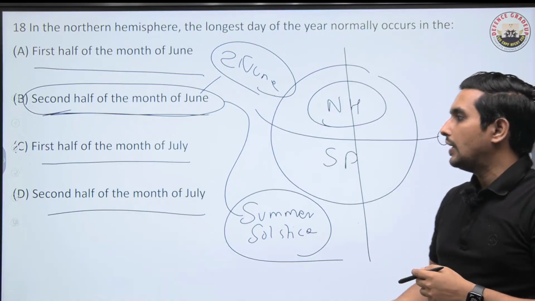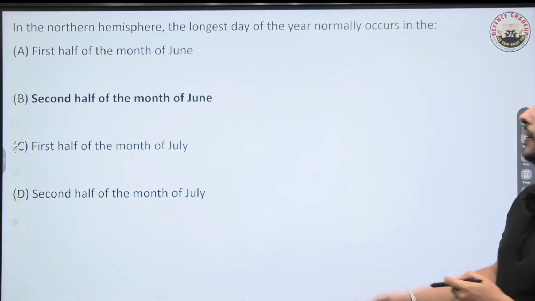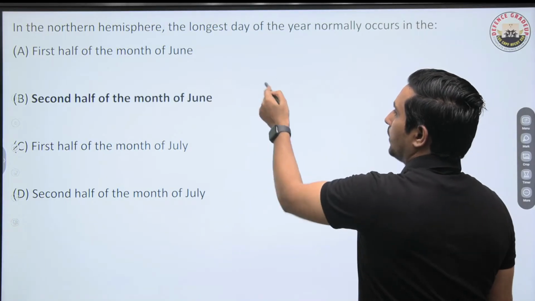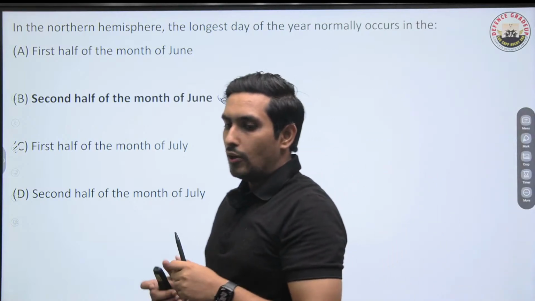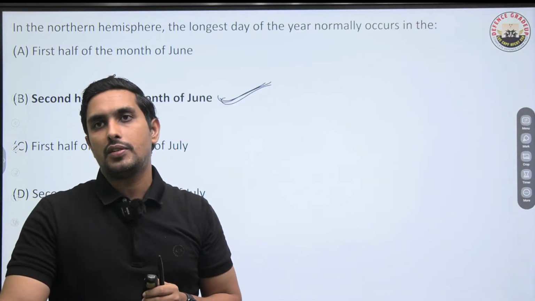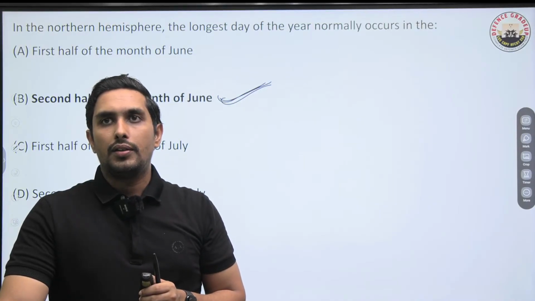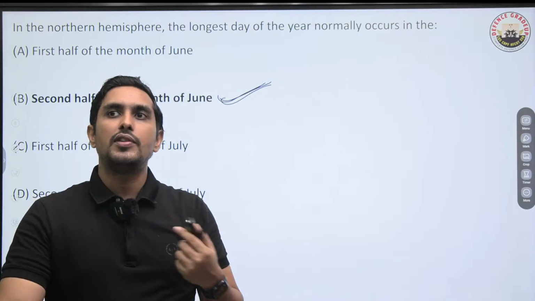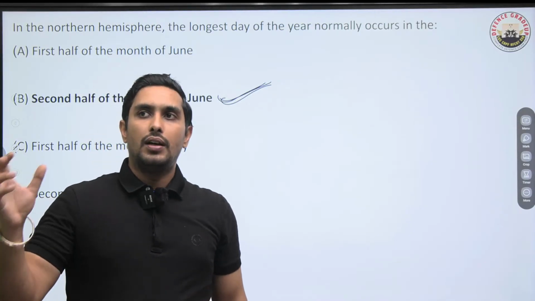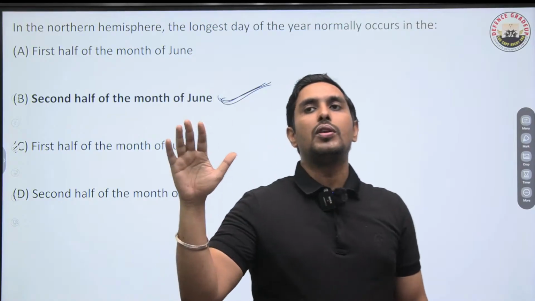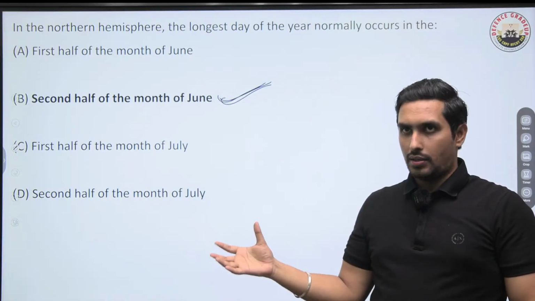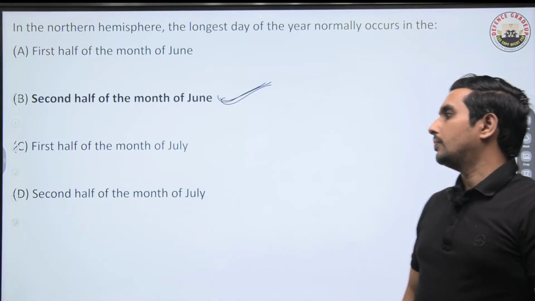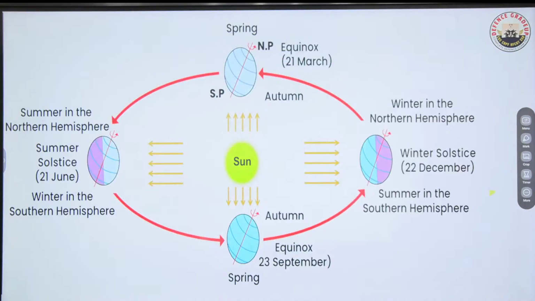Very basic question this is. So please be very clear that B has to be the right answer. Is that 100% clear to all of you? Summer solstice is also known as the festival solstice or midsummer. It occurs when one of Earth's poles has its maximum tilt towards the sun. So it happens twice yearly, once in each hemisphere. Please be very clear about this. That's the summer solstice. Moving ahead.